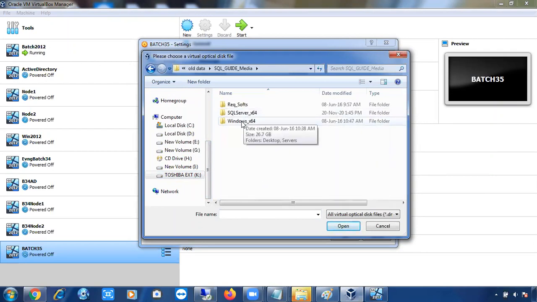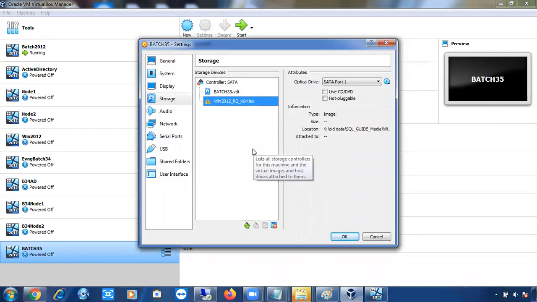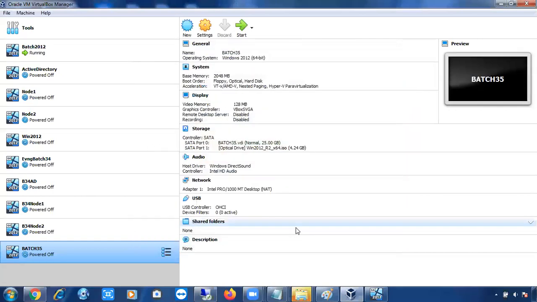I'm going to install the Windows operating system. I have desktop versions and server versions. Go to servers. I'm going to install Windows Server 2012. Double click on it. I'm going to provide you this software. Don't worry at all. Once you have attached it, click OK. Now the Windows Server 2012 ISO image is attached.